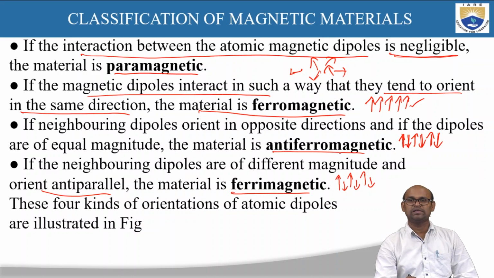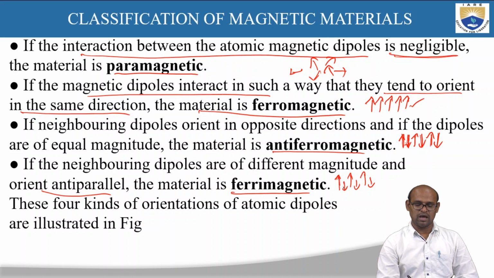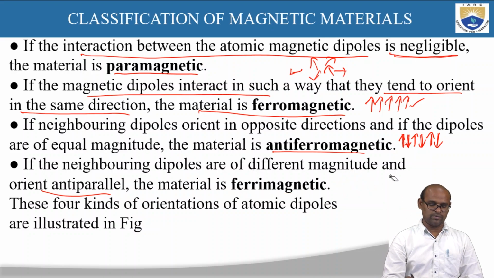And in antiferromagnetic materials, the neighboring dipoles orient in opposite directions and all the magnetic dipoles are of equal magnitude. In ferrimagnetic materials, the neighboring dipoles orient in opposite directions, but the dipoles have different magnitudes. So that is ferrimagnetic material.